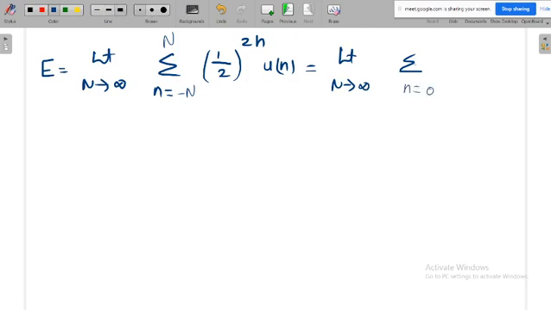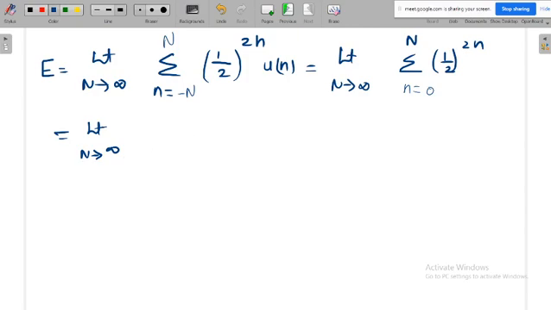From 0 we'll start, then we'll go up to n. Now (1 by 2) whole power 2n. Then first you calculate the summation value. Now I'll calculate. Anyway, limit n tends to infinite.